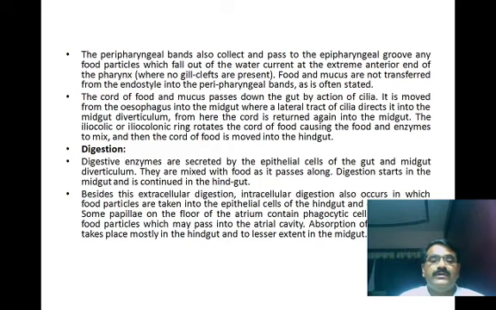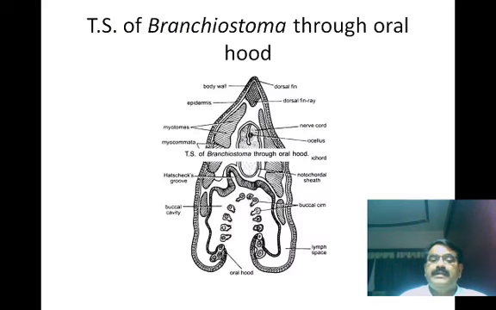Some papillae on the floor of the atrium contain phagocytic cells which engulf the food particles which may pass into the atrial cavity. Absorption of the digested food material takes place mostly in the hindgut and to a lesser extent in the midgut. Now in this diagrammatic presentation we will clearly understand the transverse section of Branchiostoma through the oral hood.